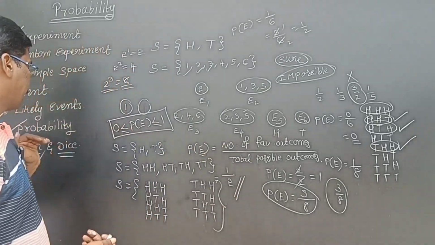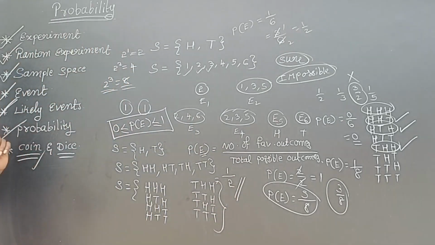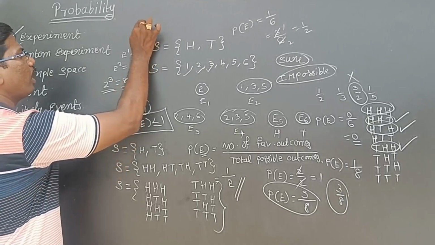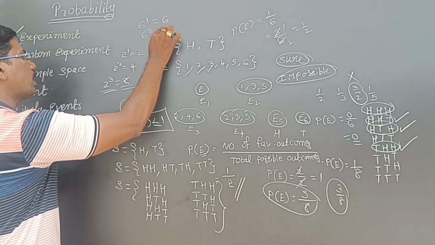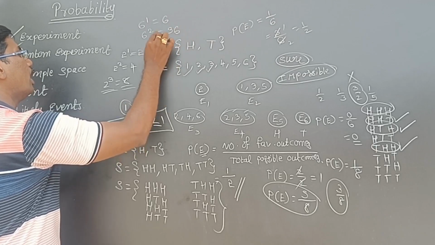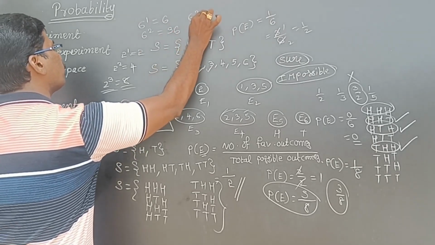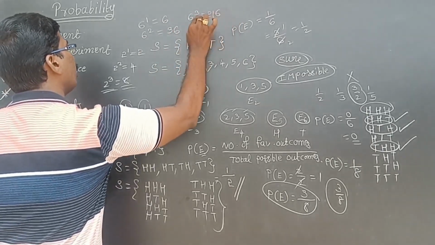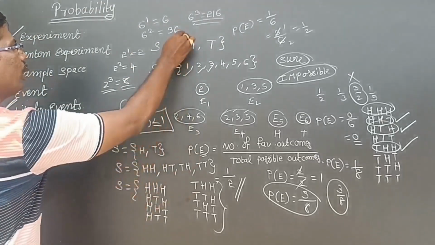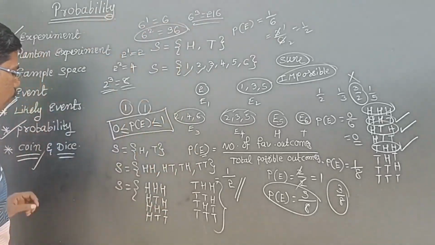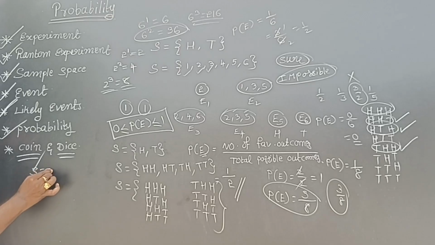Now, coming to dice. If one dice is thrown, we get 6 outcomes, 6 power 1. If 2 dice are thrown, 6 square, that is 36 outcomes. If 3 dice are there, then 6 cube, that is 216 outcomes. So we have to do squares and cubes. If 2 dice are thrown, what are the total outcomes?